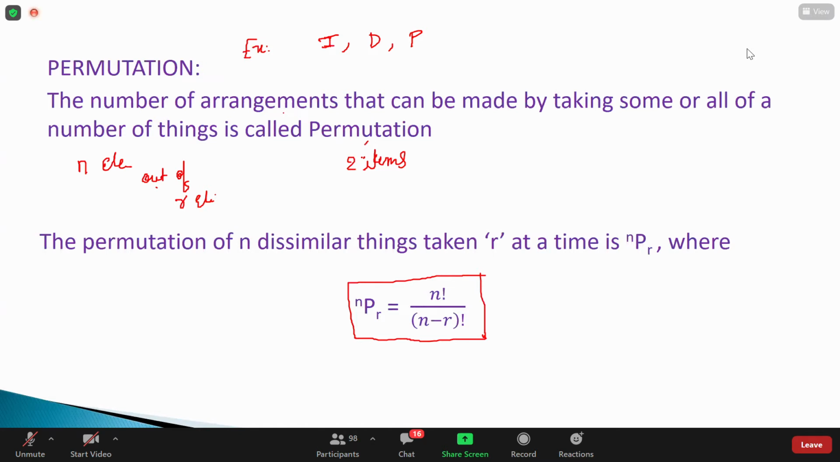Any answers? Guys, respond. Can you repeat your question? I have a menu: idli, dosa, puri only available. So I need to have tiffin with only 2 items. Okay, number of ways I can take my breakfast. 3 ways.